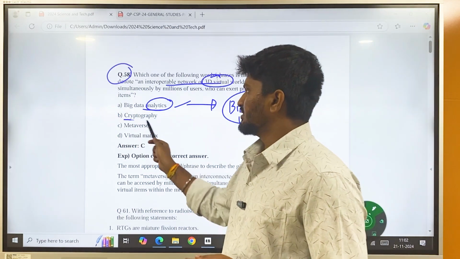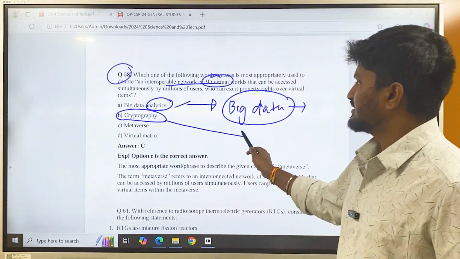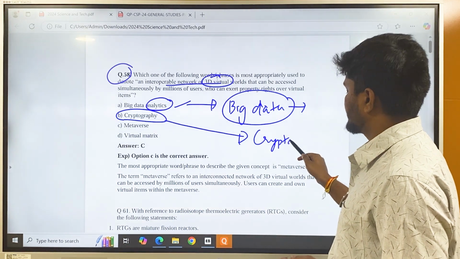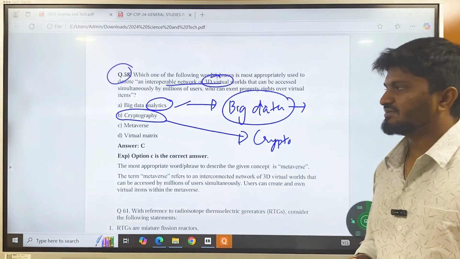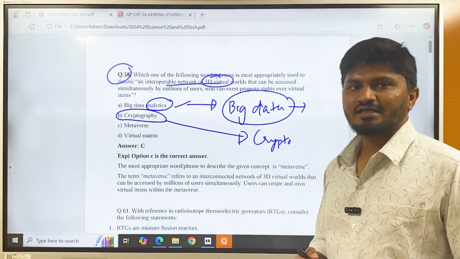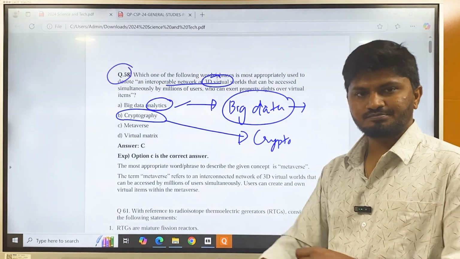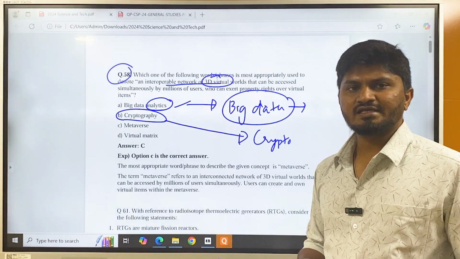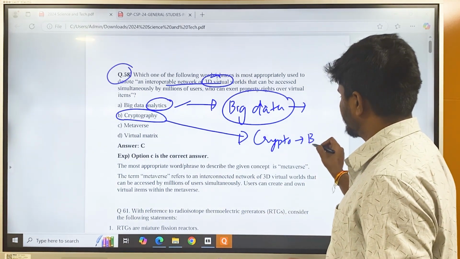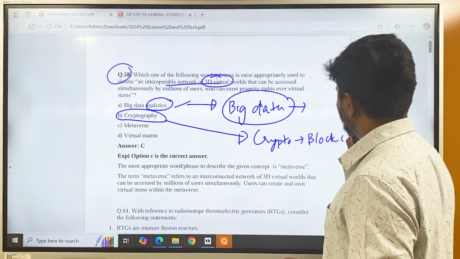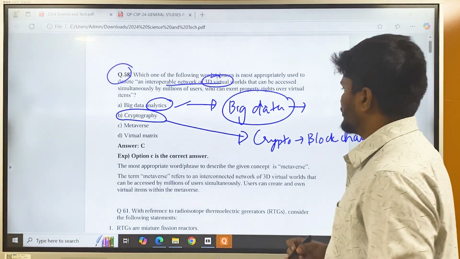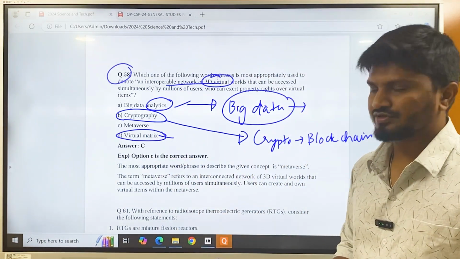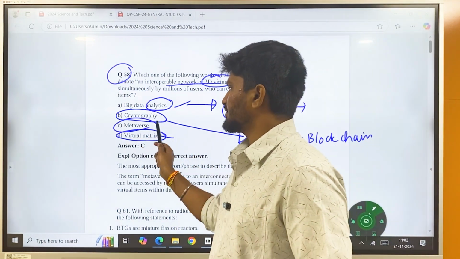And cryptography, as you can see, it is different compared to a 3D virtual network. Here miners will be there, they will be dealing with this cryptography. What is cryptography? It mostly deals with blockchain technology. And then virtual matrix, it is of no use for us. So here the correct answer is metaverse.